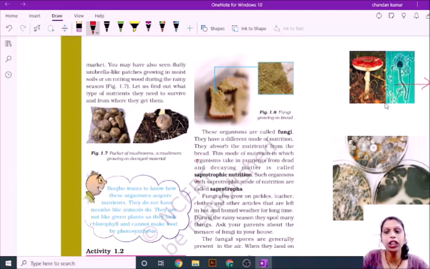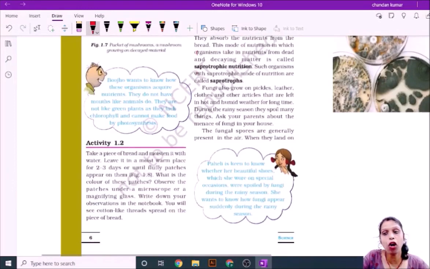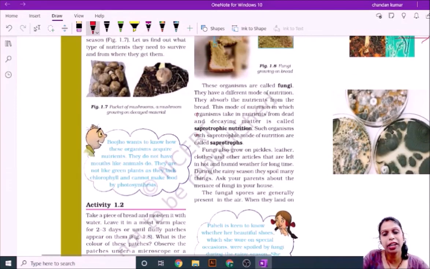In your day-to-day life, when you keep pickles for a long time and favorable conditions come, with humidity and moisture, then fungi come out on them.